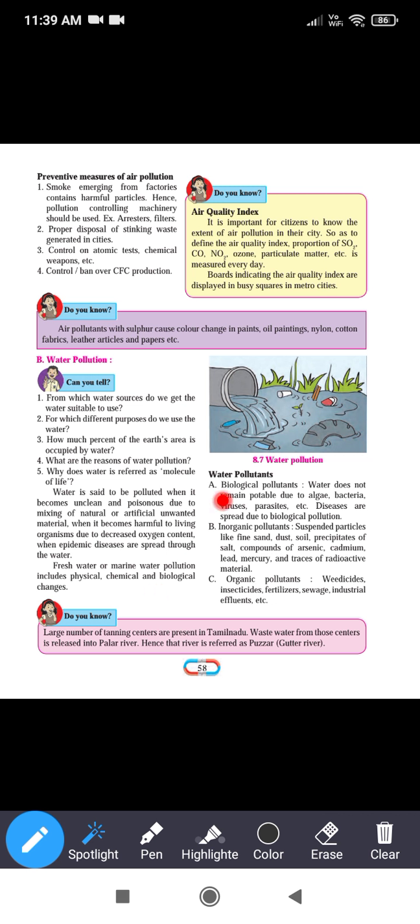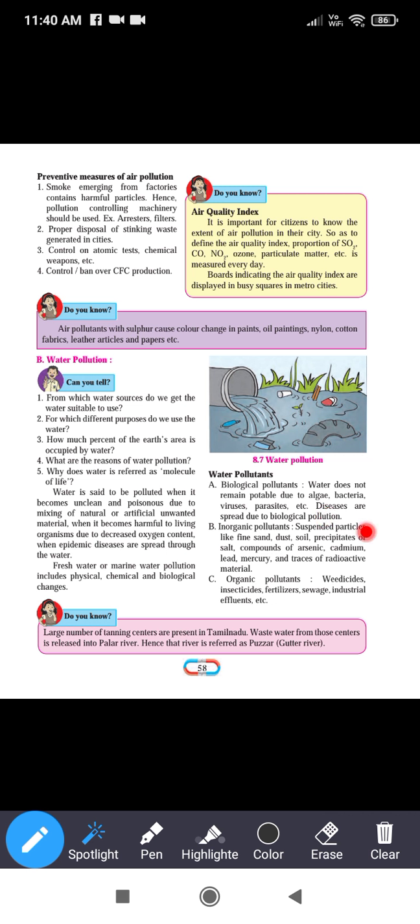Water pollutant. Which substances pollute the water? They are called water pollutants. Biological pollutant: water does not remain potable due to algae, bacteria, viruses, parasites, etc. Diseases are spread due to biological pollution.